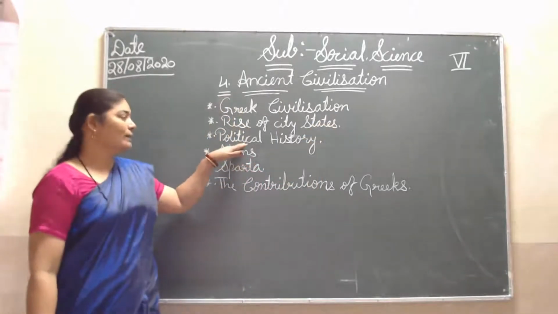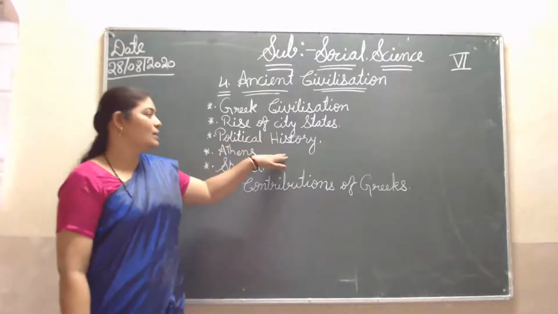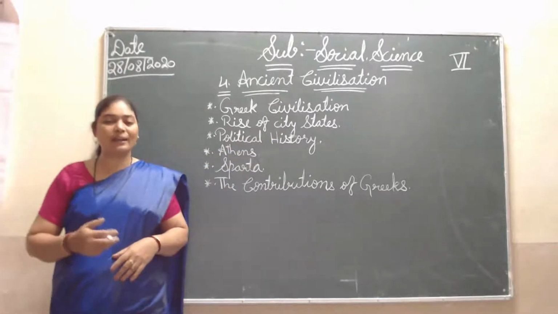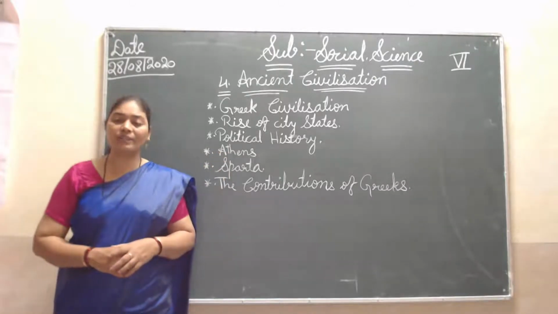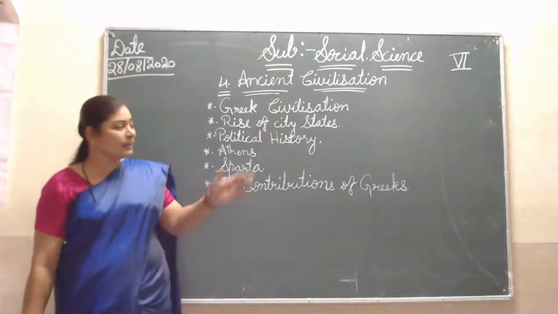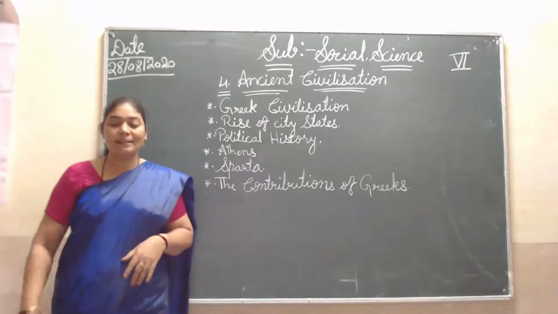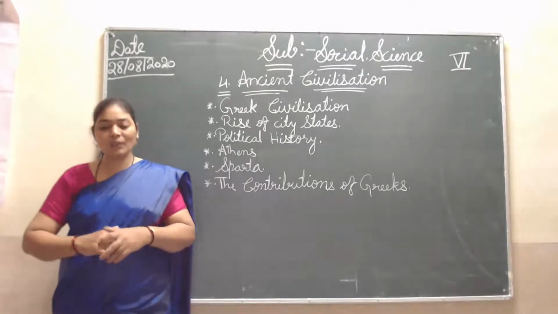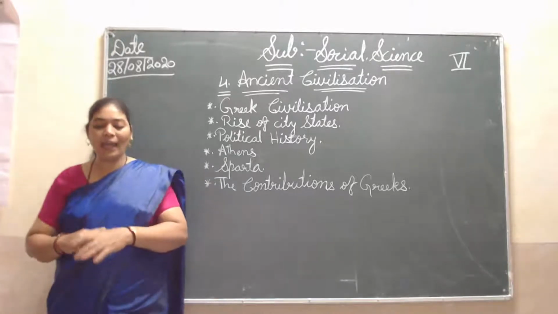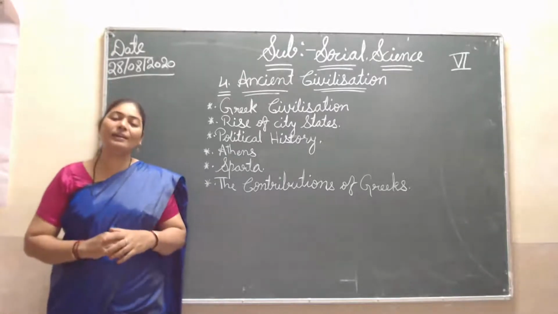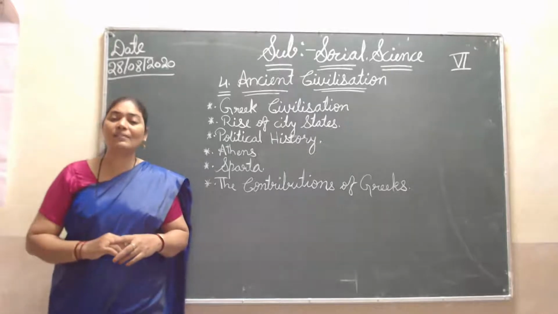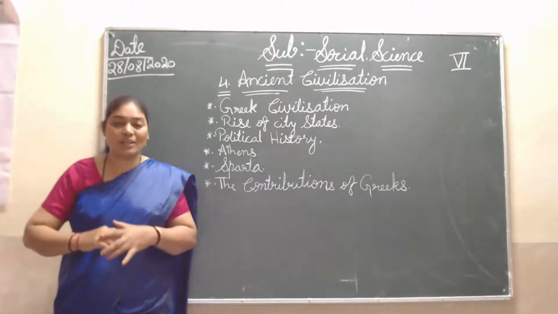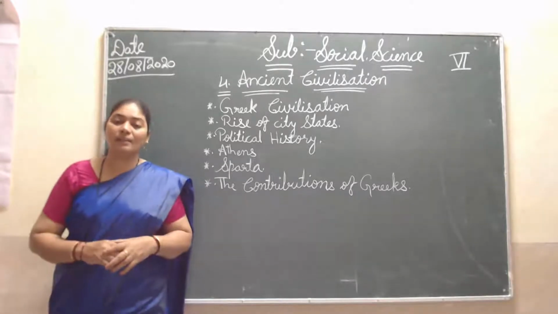Now the third point, the political history, meaning the ruling of the Greeks. First I told you about Athens. Athens is the popular state of Greece. Athens was an ideal city-state and had democracy. It was a very nice state, where the king ruled very well and took the help of all his subjects, so it had democratic rule.